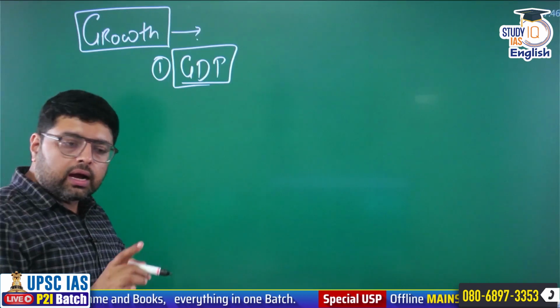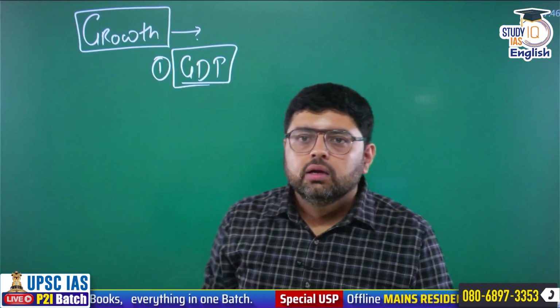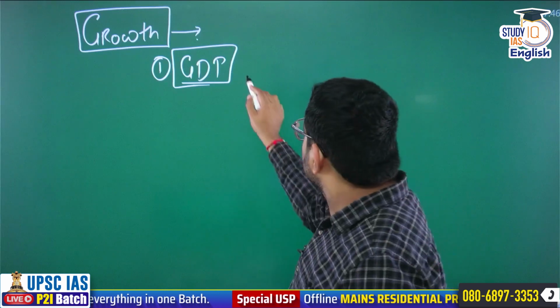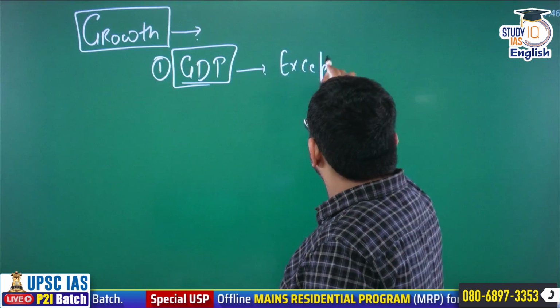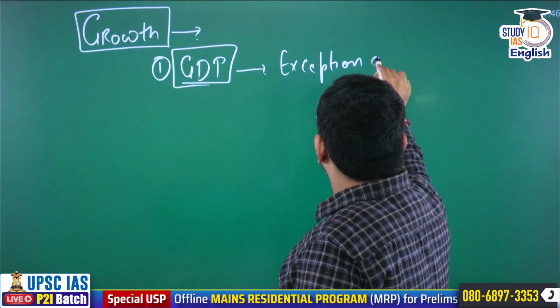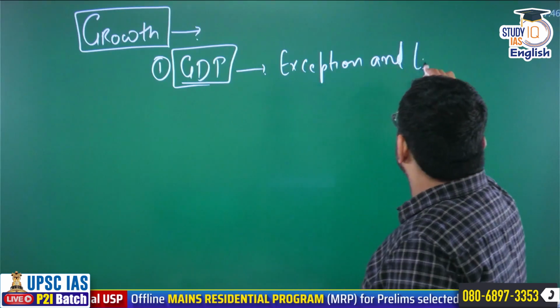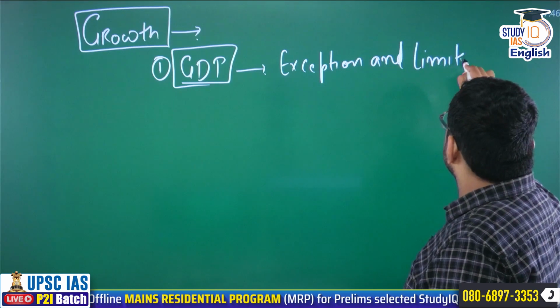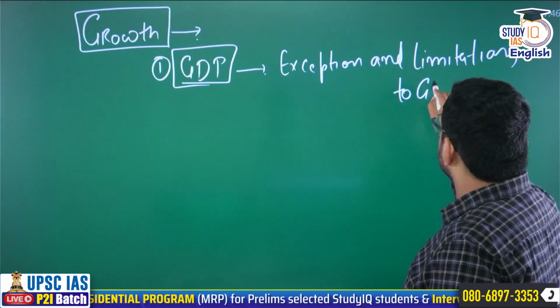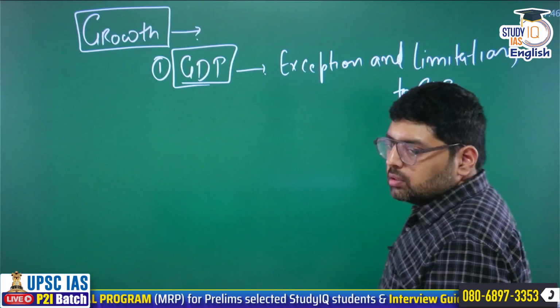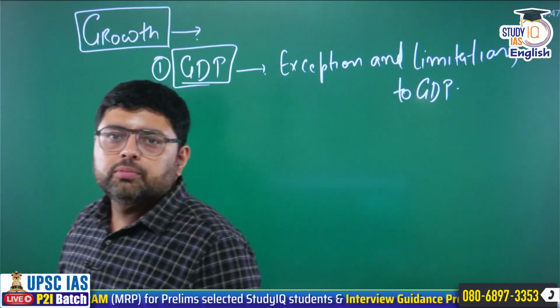Now apart from knowing GDP, you must also know the exceptions and limitations to GDP. So that is important for your prelims.